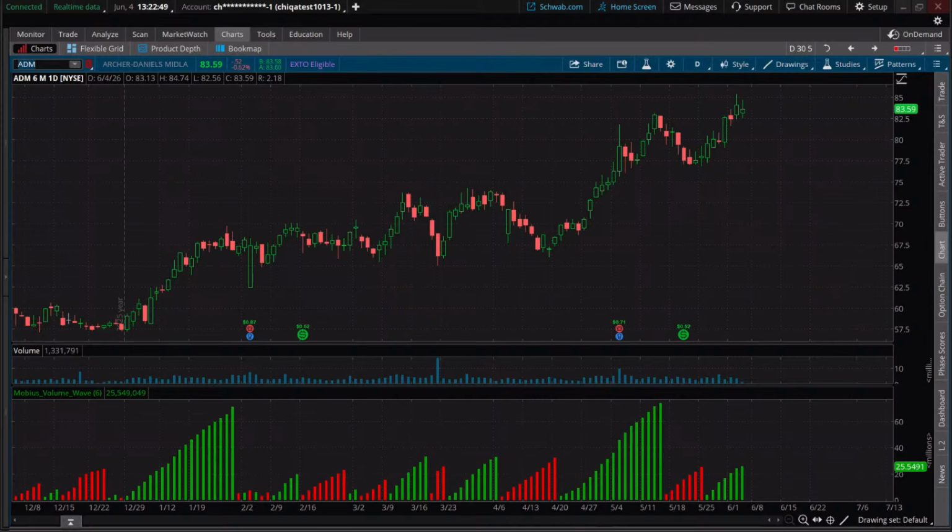How did this just flash a signal right now? How did we just get a signal just now? How was I able to find this right here? We just broke above that high. Notice over here too, all this down volume that was created down here just got broken as we went above this level. So in other words, there was more volume coming up than there was going down. One way to say it, some investors might look at it this way, some traders: more buyers than sellers. Maybe higher expectation of that trend continuing.